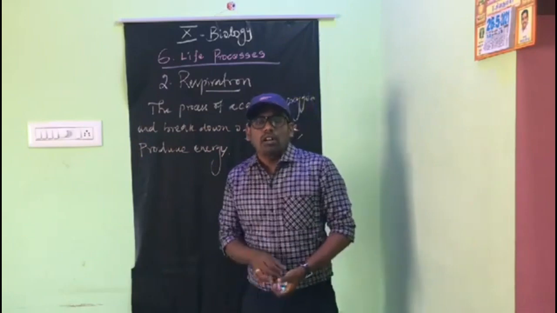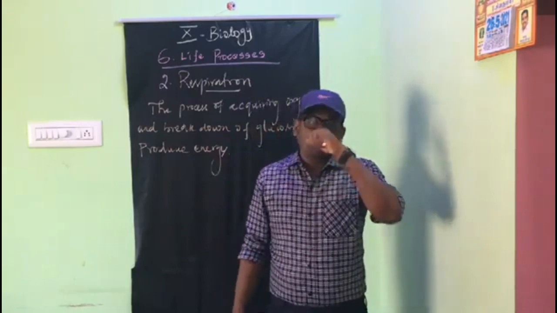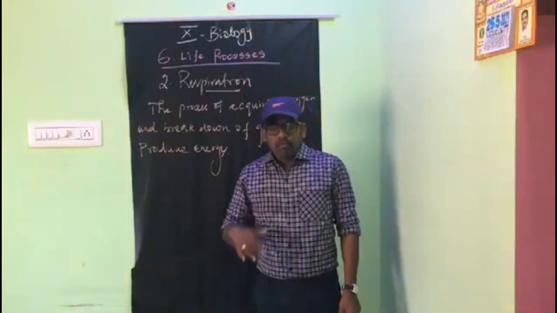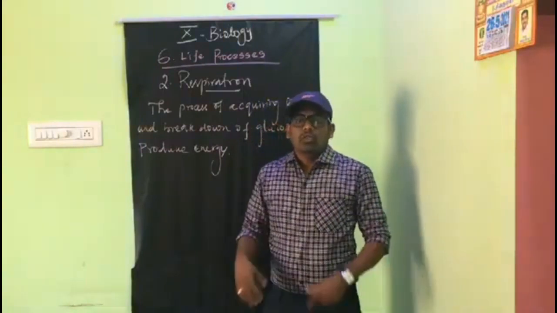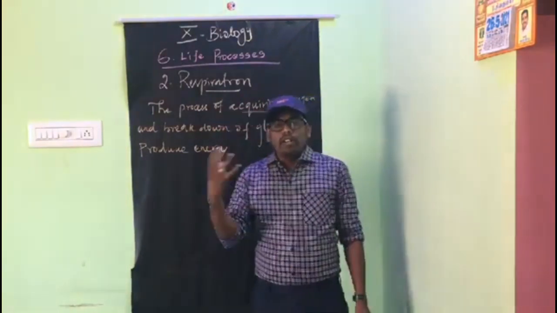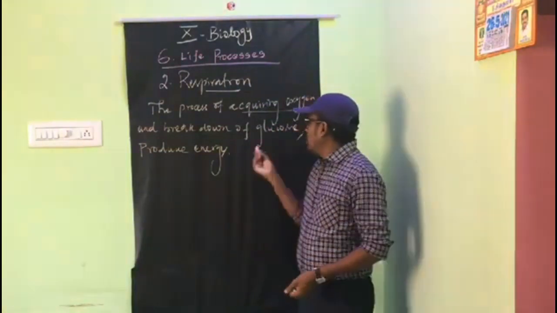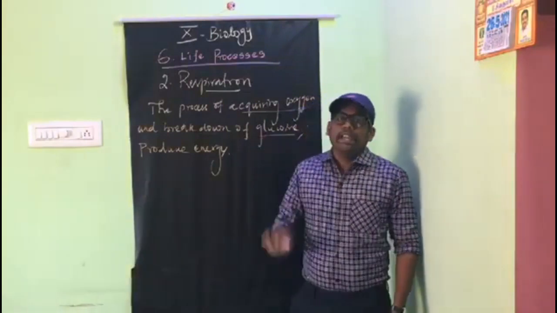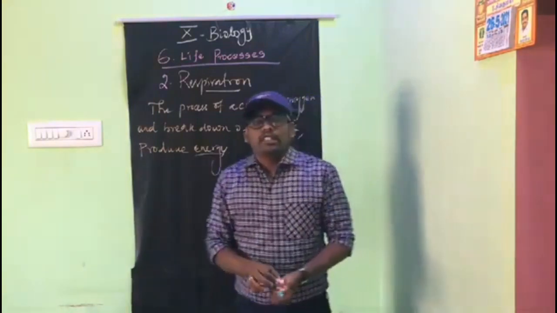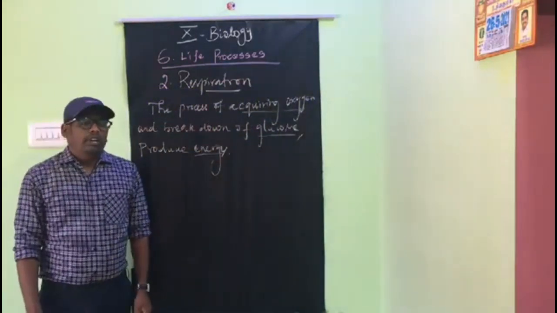Before, you learned that respiration is just inhaling oxygen and releasing carbon dioxide. But from 10th class, the definition of respiration is somewhat different. Respiration is the process of acquiring oxygen, that is, getting oxygen. Why should we get oxygen? To break down the glucose. Glucose should be broken down, and only then does it produce energy. That energy is very essential to our body. So the process is called respiration.